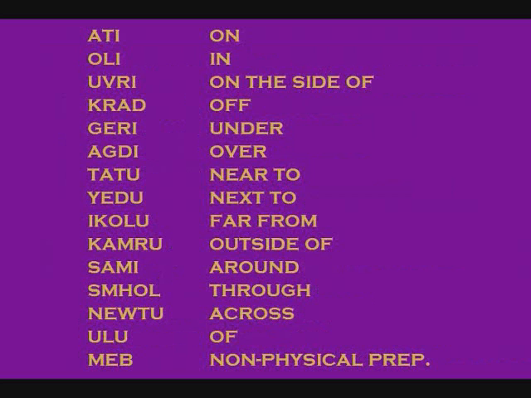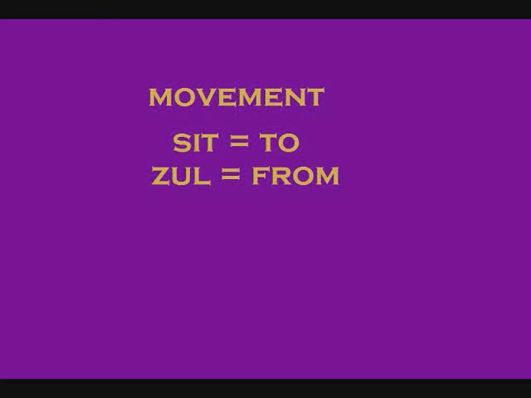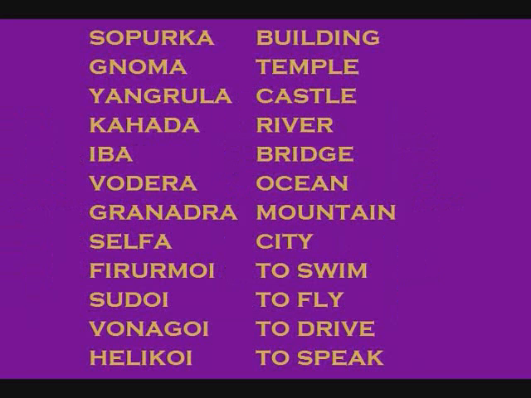In review, we learned how to use prepositions, listed here. We also learned how to use these prepositions to indicate movement using sit and zul. We learned a new question word, elel, where. And we learned about the demonstrative correlatives, beginning with ta, yeta, and ikota. Review this new vocabulary, then move on to the next video.